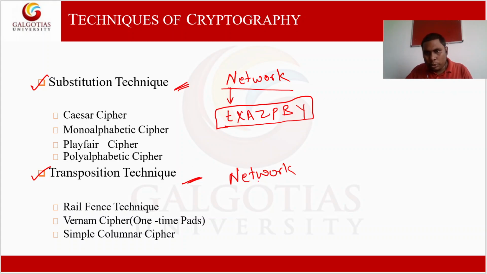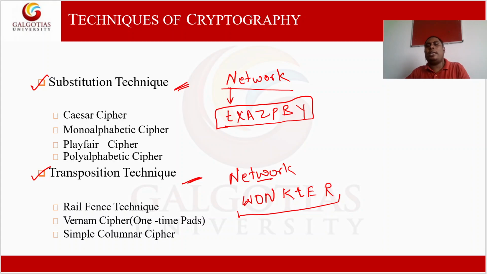Like that, we are going to first write w, then o, then n, then k, then t, then e, r. So in this way, each character of the plain text remains in the ciphertext, but the position of each character is different.